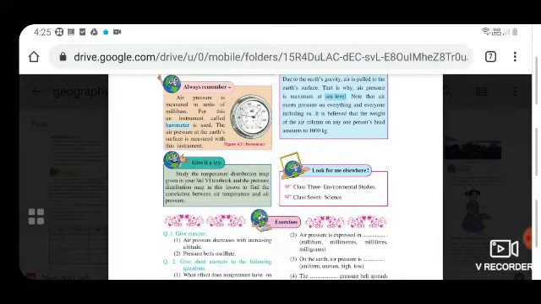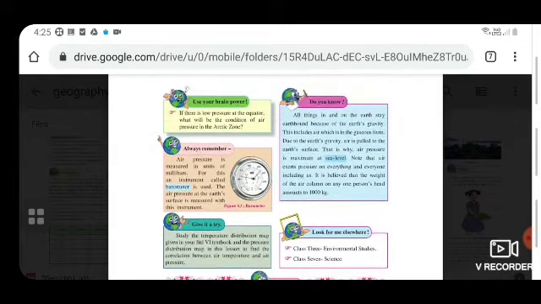Okay, so an activity for you again. Study the temperature distribution map given in your standard 6th textbook and the pressure distribution map in this lesson to find the correlation between air temperature and air pressure.